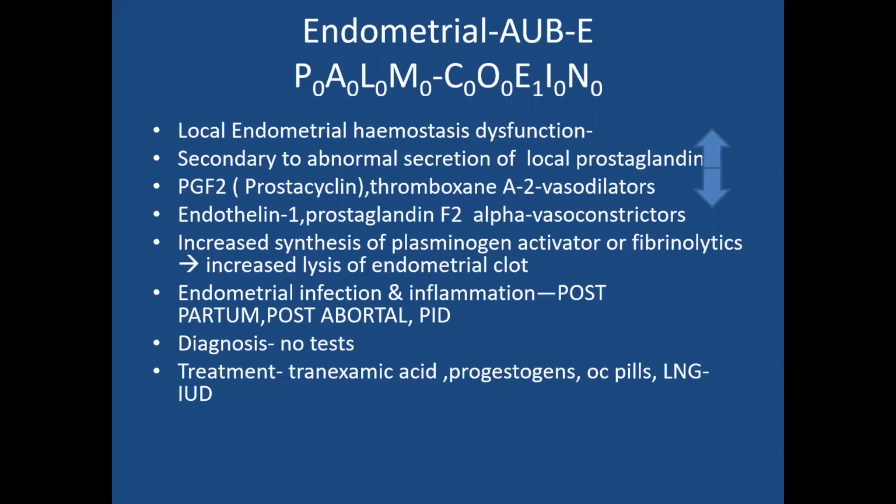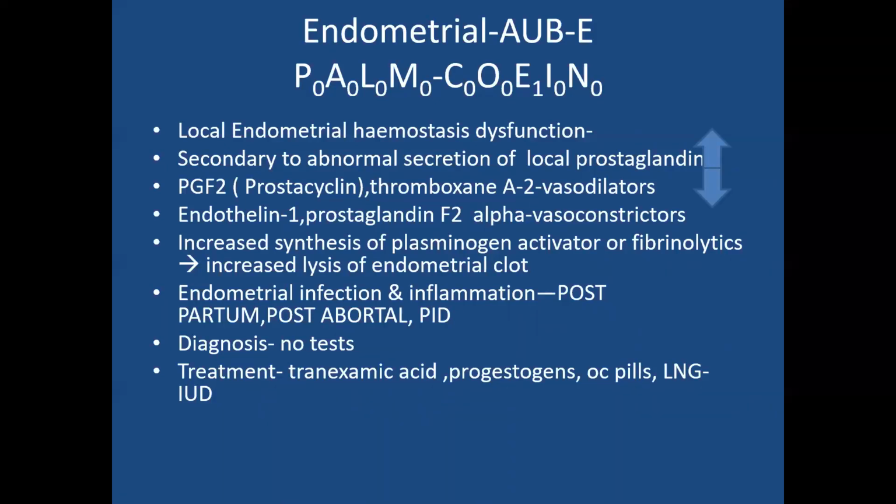If there is increased synthesis of plasminogen activator, there will be increased fibrinolysis and the clot will be lysed. So this is also one cause for AUB-E. This endometrial dysfunction is seen in case of endometrial infection, that is endometritis.